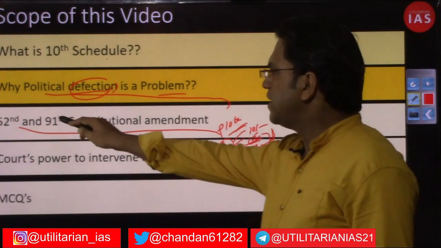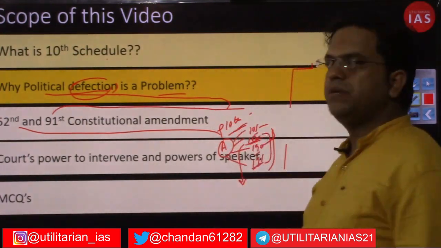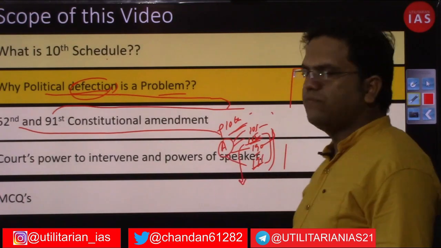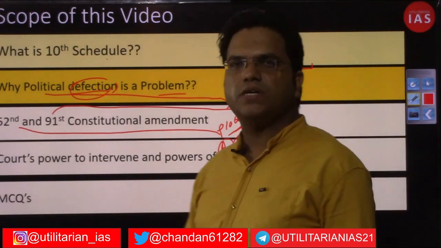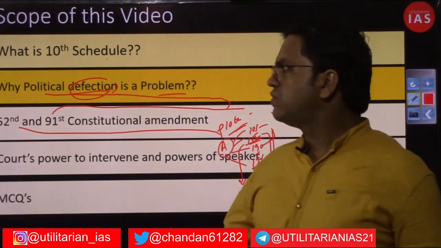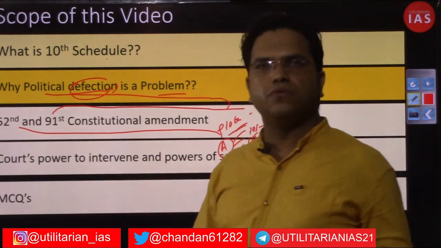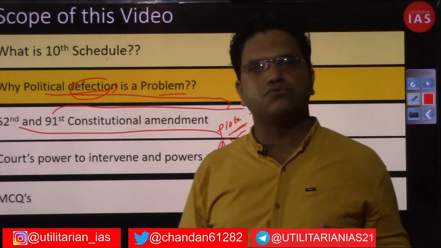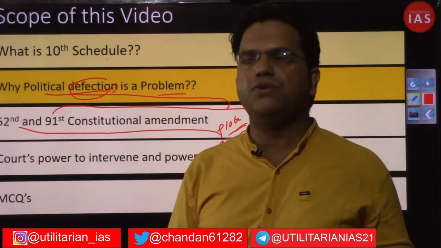Then we will be discussing the 91st Constitutional Amendment in the year 2003. What changes did it bring? Some reform was necessary. The anti-defection law had already been brought in by the 52nd Constitutional Amendment in 1985, but then the need was felt.